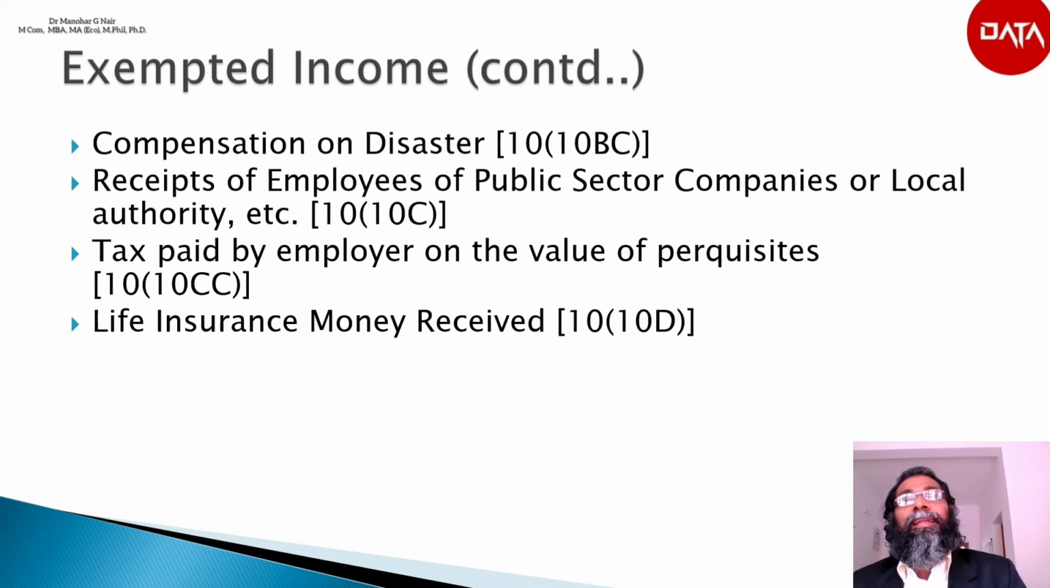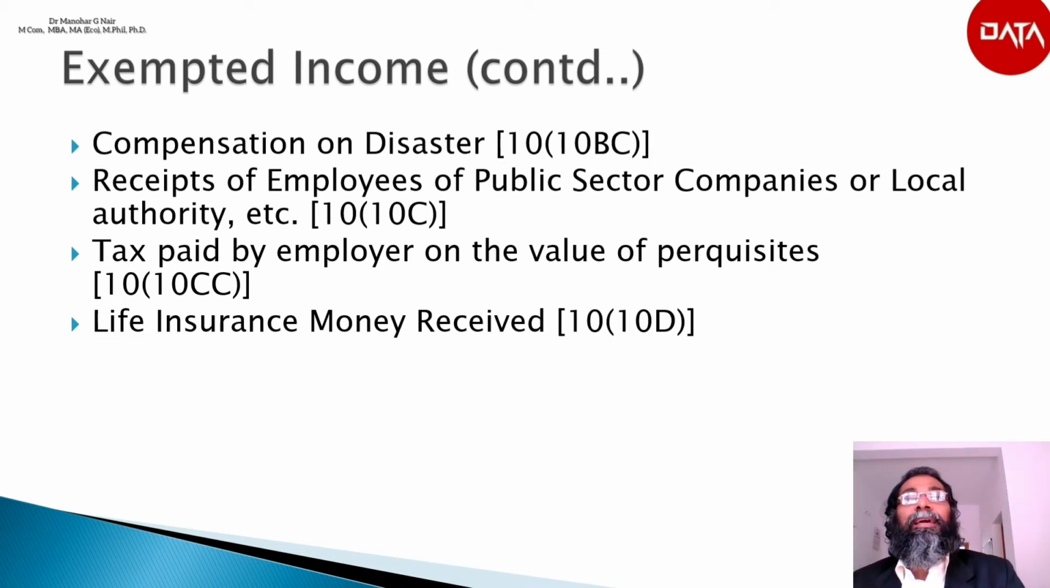Then any sum received under an insurance policy issued after 31st March 2003 but before 1st April 2012, in respect of which the premium payable for any of the years during the term of the policy exceeded 20% of the actual capital sum assured. Next point, any sum received under an insurance policy issued after 31st March 2012, in respect of which the premium payable for any of the years during the term of the policy exceeds 10% of the actual capital sum assured.